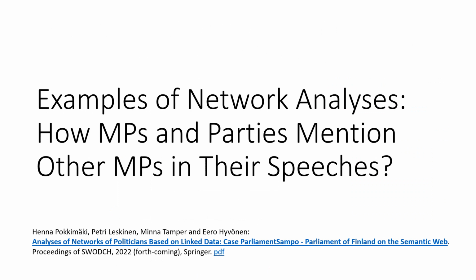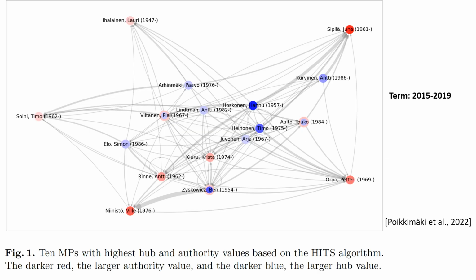The data can be used for network analysis too. For example, it's possible to investigate how members of parliament and parties mention other members of parliament in their speeches. This visualization illustrates 10 MPs with the highest hub and authority values based on the HITS algorithm.